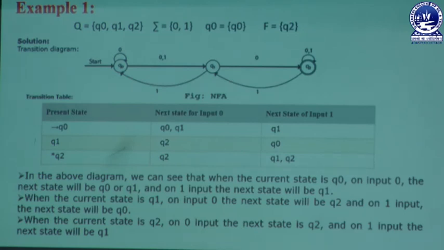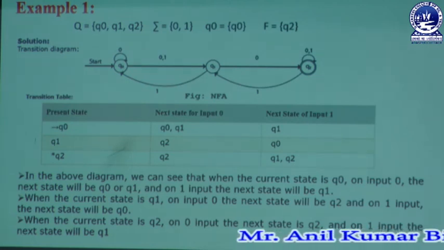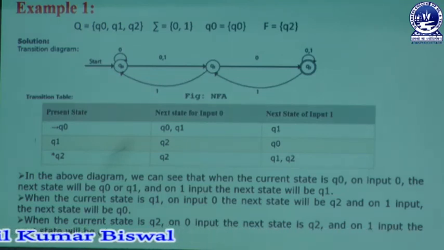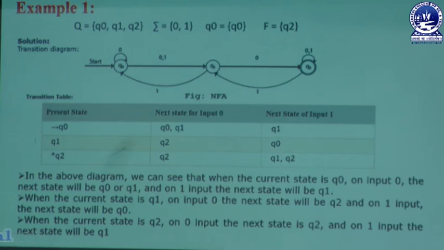That means whenever the user puts any symbol, 0 or 1, q2 is always self-redirected at the time of 0 and 1, as well as q2 being linked with another created state known as q1. It can also link with the next state of q1. So in this way we are easily creating the state formations in our transition diagram.